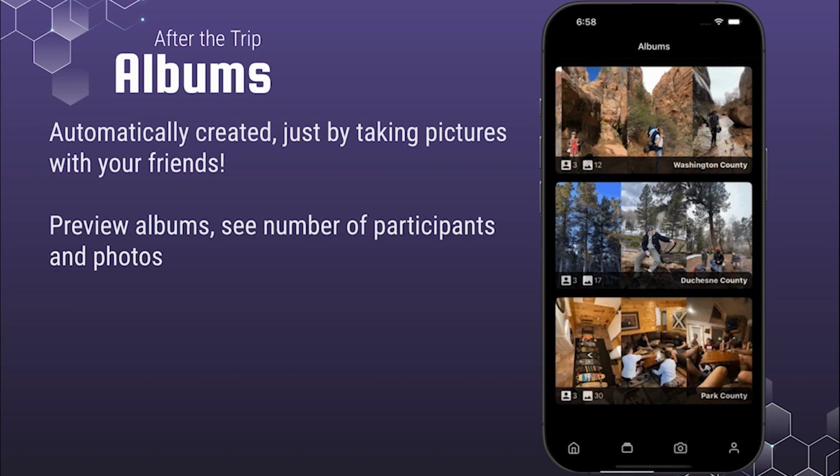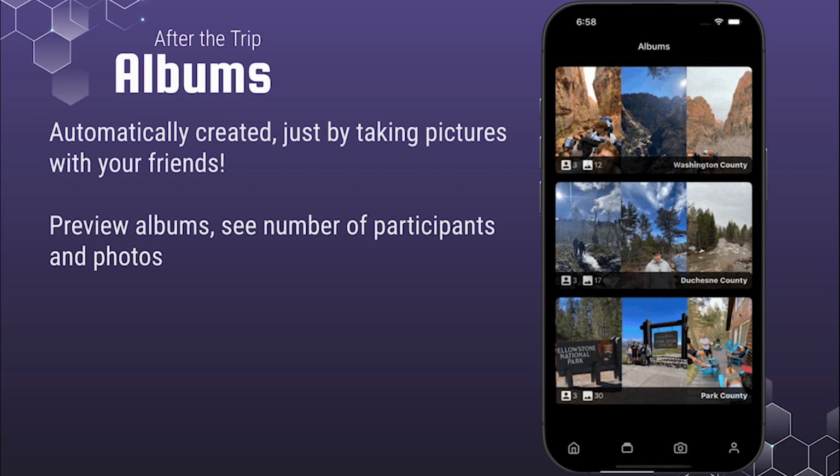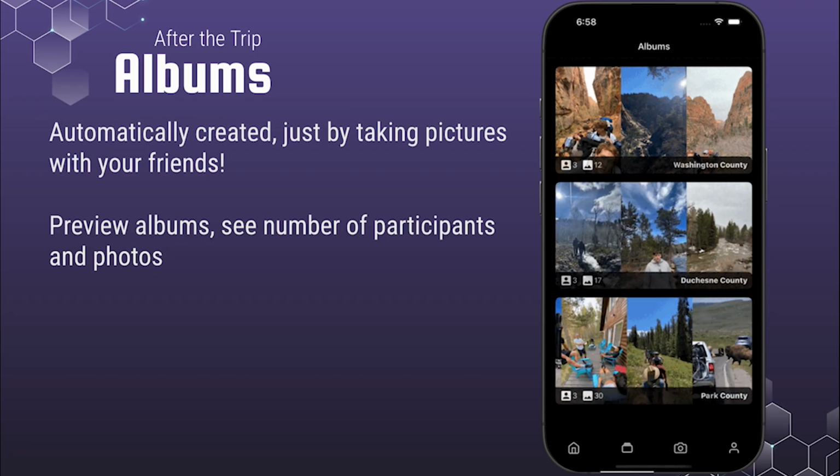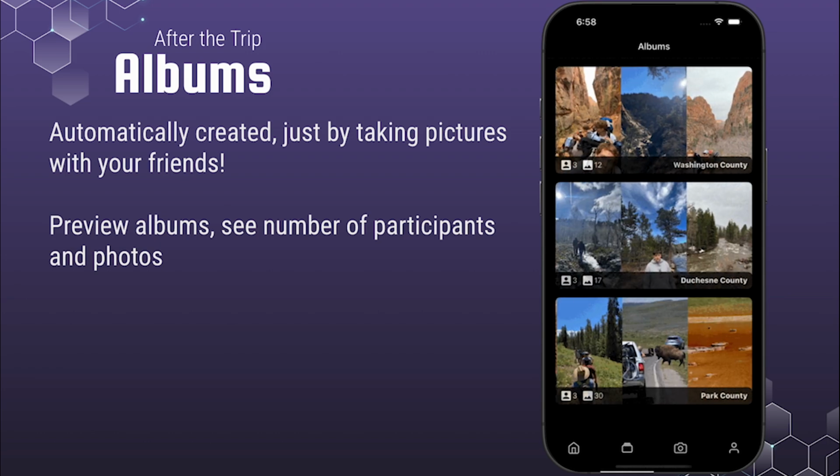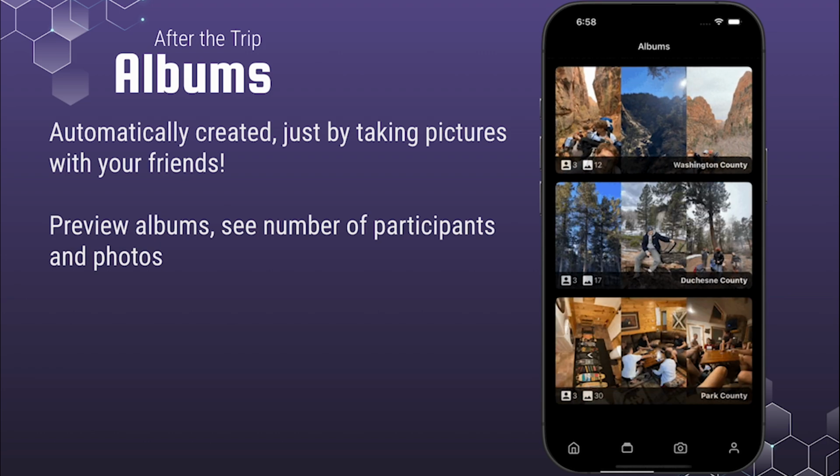After reaching the album screen, you can then view all the albums that were automatically created just by taking pictures in the moment with you and your friends. From here, you're able to preview the albums, see the number of participants and photos, and the name of the area in which they were taken in.